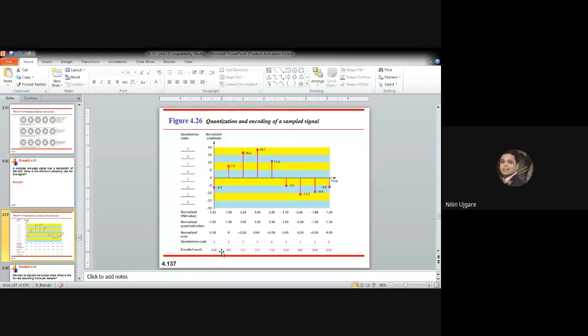And how is it calculated? You can take the 3 bits, 4, 2, 1. Because it is 2, the remaining 2 bits in 4 and 1 will be 0. And that's how we get this encoded word 010. Okay. Do you understand? Am I going well? Do you understand this?